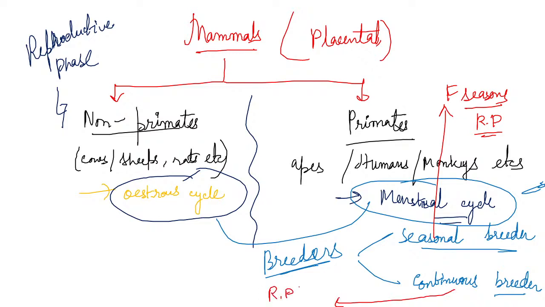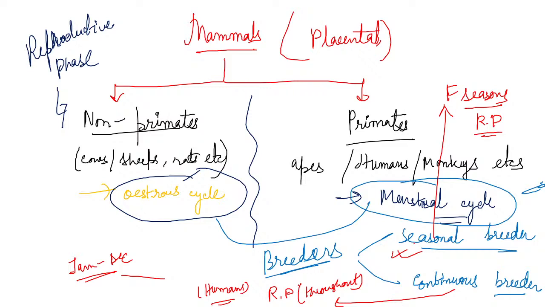They reproduce throughout the year, like humans. We can have the reproductive phase in any month, from January to December. But seasonal breeders, like dogs, cows and sheep, only breed at a certain time.